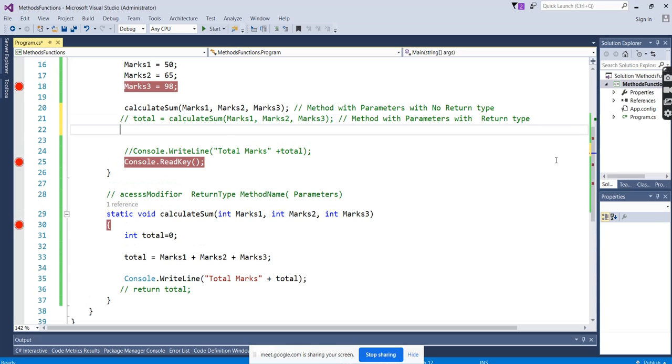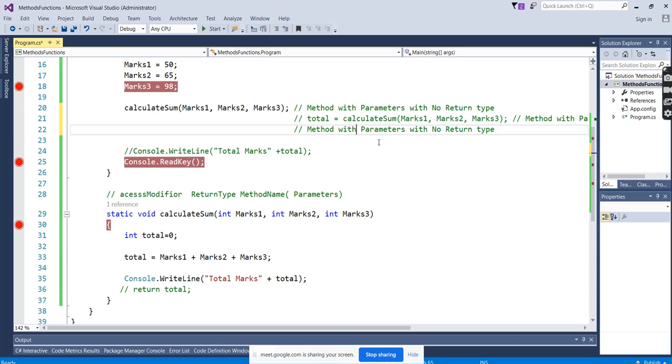Another example we check is no parameter. Don't confuse, parameter and arguments both are the same.